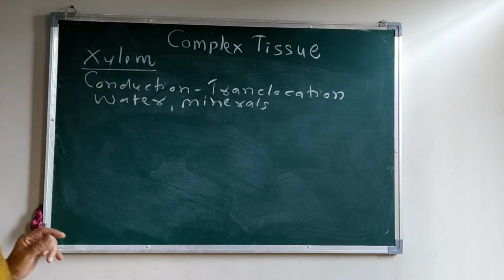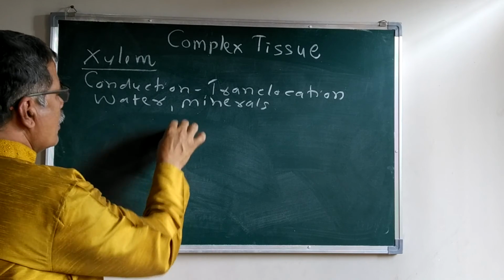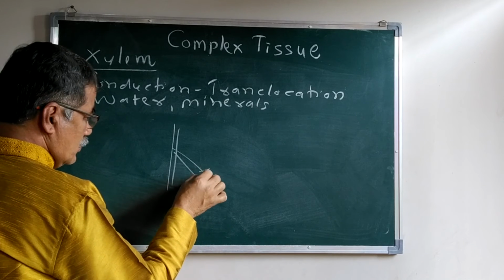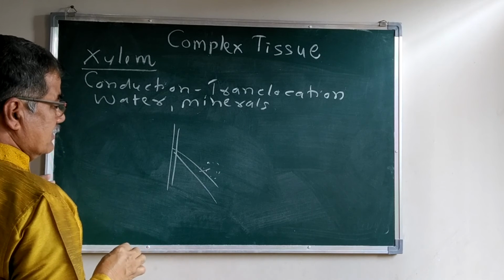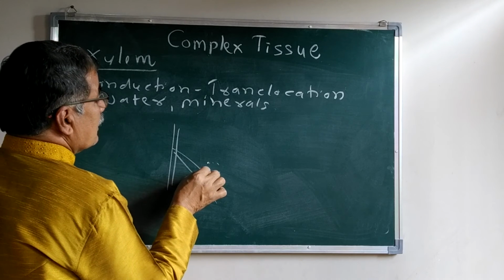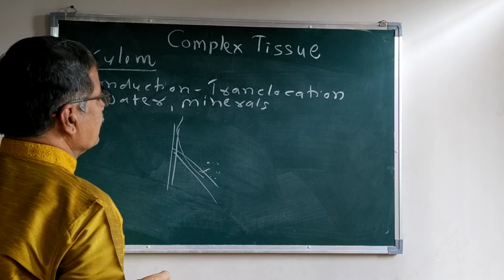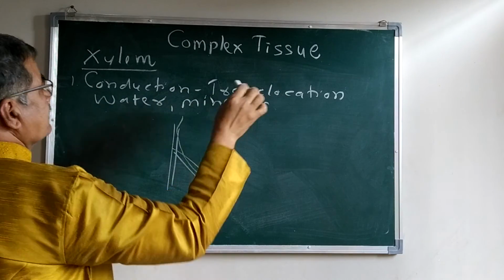The root hairs present on the root absorb water and minerals from the surroundings. They are conducted and translocated towards the growing regions. Therefore, the main function is conduction.